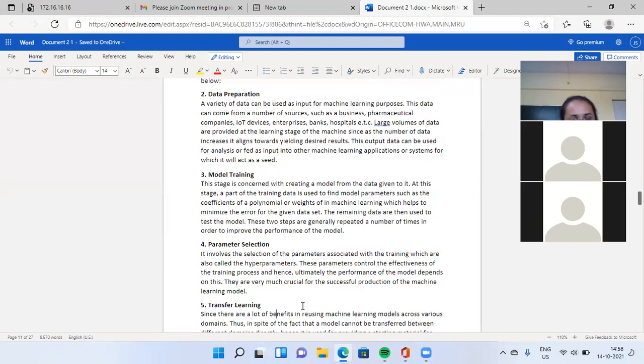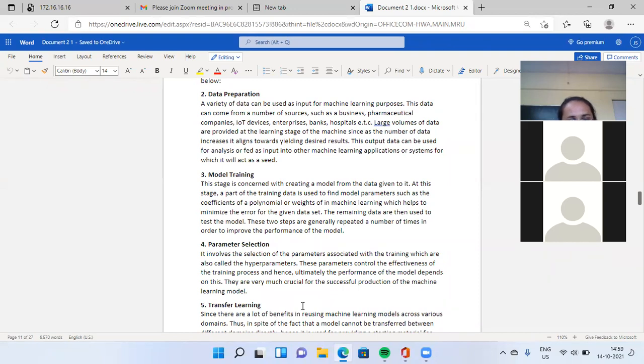Next step, parameter selection. It involves the selection of parameters associated with the training, which are called hyperparameters. Parameter selection is a step of the machine learning life cycle. These parameters control the effectiveness of the training process.